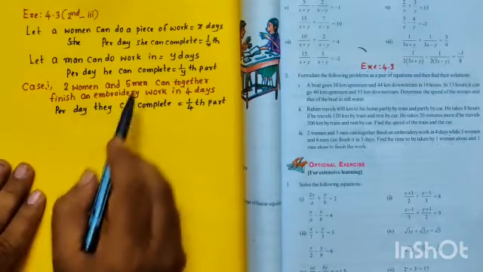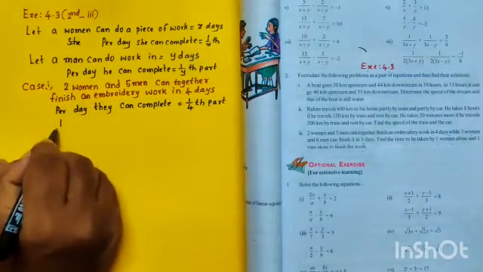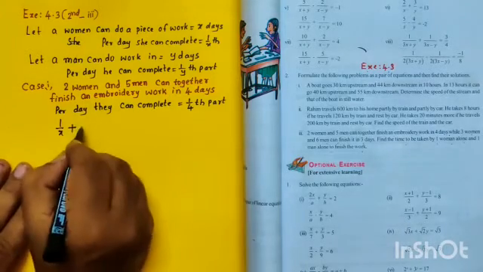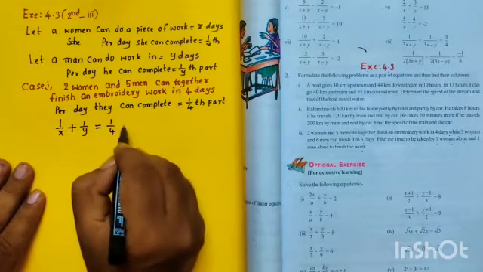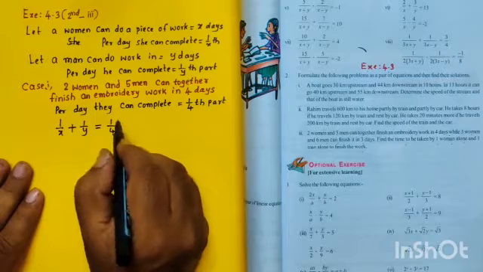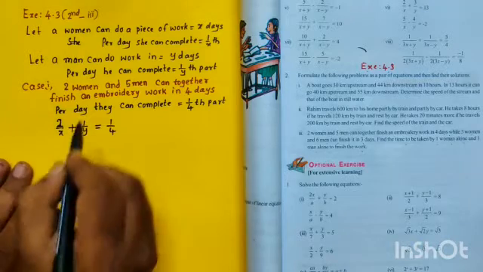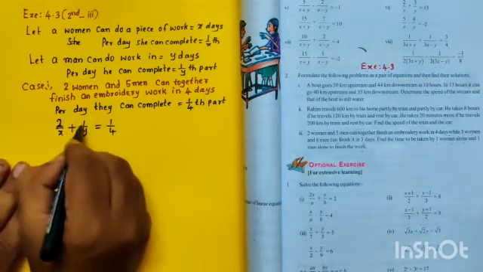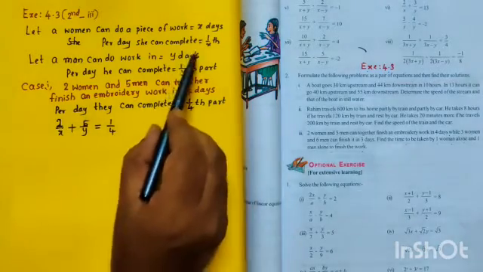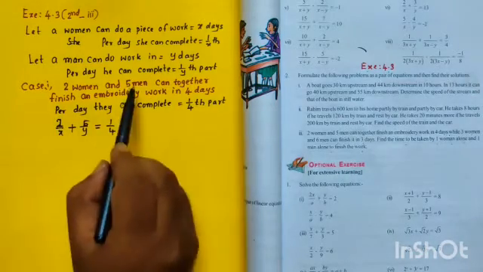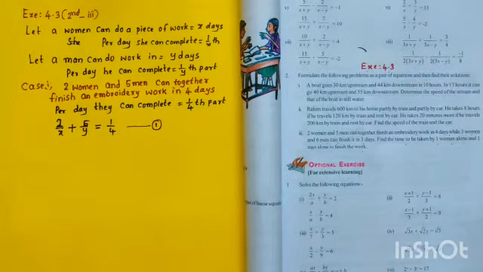Per day both, women and men: women how much? 1 by xth part, plus men how much? 1 by yth part. The total is equal to 1 by 4th part. Here 2 women, that is 2 into 1 by x, becomes 2 by x. And 5 men, 5 into 1 by y, gives 5 by y. Is it clear, Nana? 1 woman means 1 by x, 2 women means 2 by x, 5 men means 5 by y, equal to 1 by 4. This is the first equation. Is it clear?